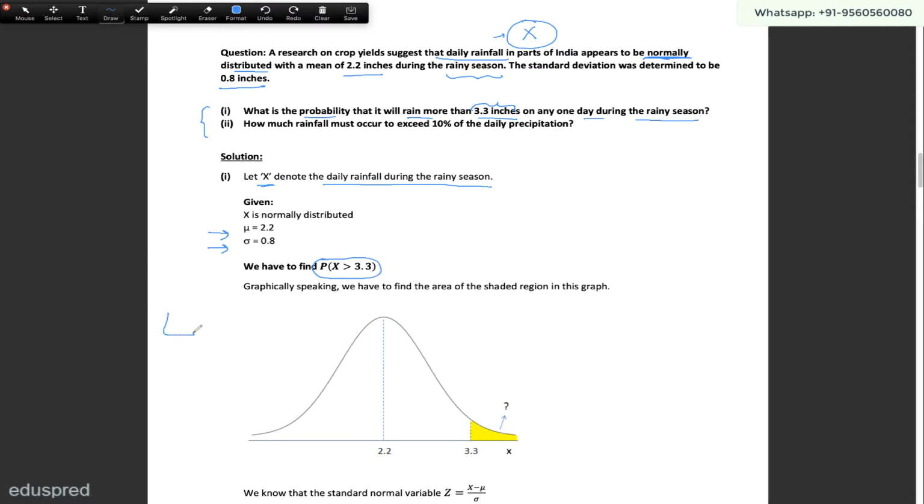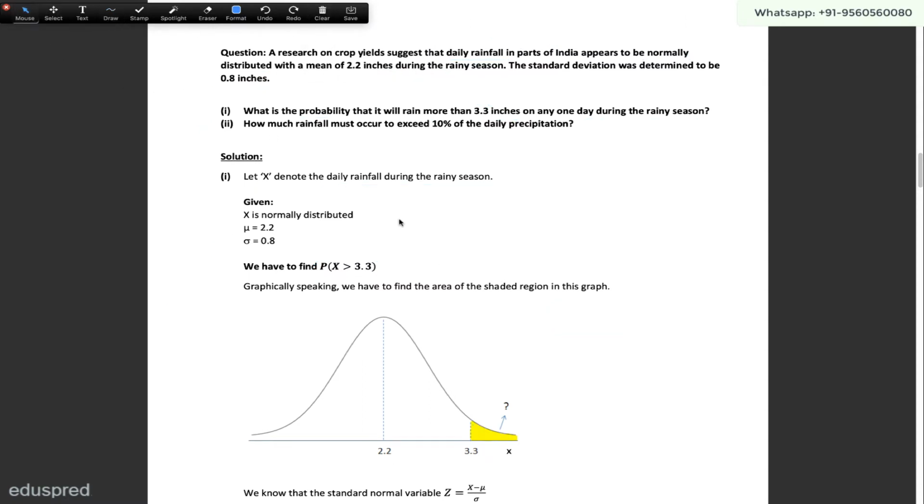Graphically speaking, this is what we have to find. This is the graph for the x variable. This is a normal distribution. The mean for x is 2.2, so here I have written 2.2. 3.3 will lie somewhere to the right of 2.2. So let's say 3.3 is over here. We have to figure out this area, right? So how are we going to figure out this area?